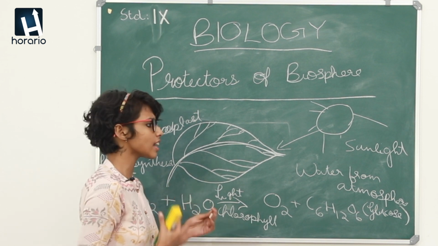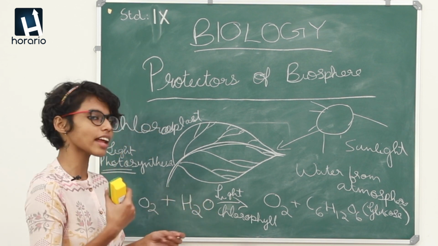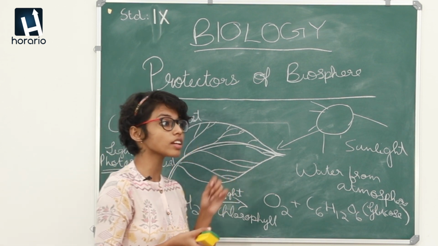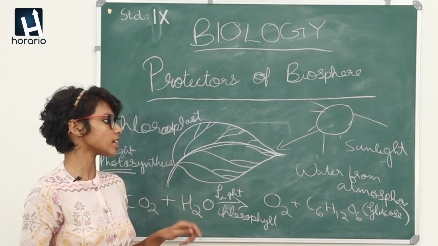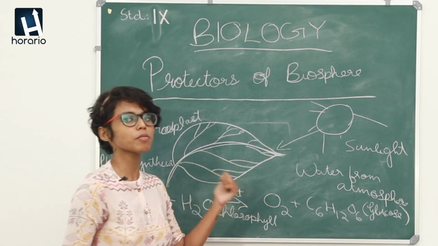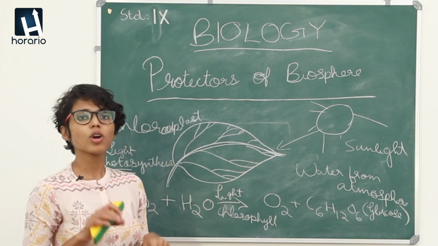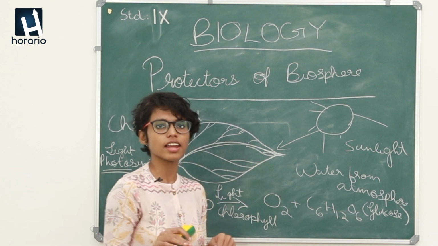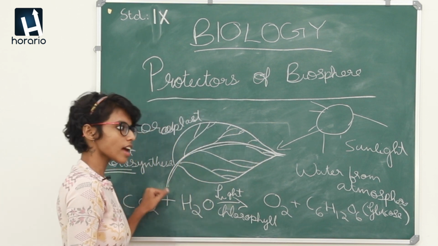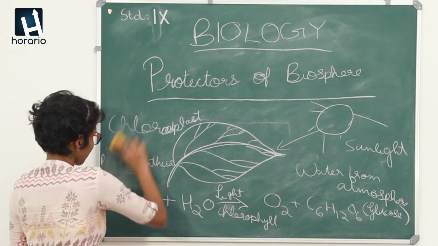Now we have seen several environmental uprisings and how people are stressing the need for planting more trees. Basically this is the concept of why we need more trees and greener surroundings to help maintain the balance in our ecosystem. So that's all about this section.